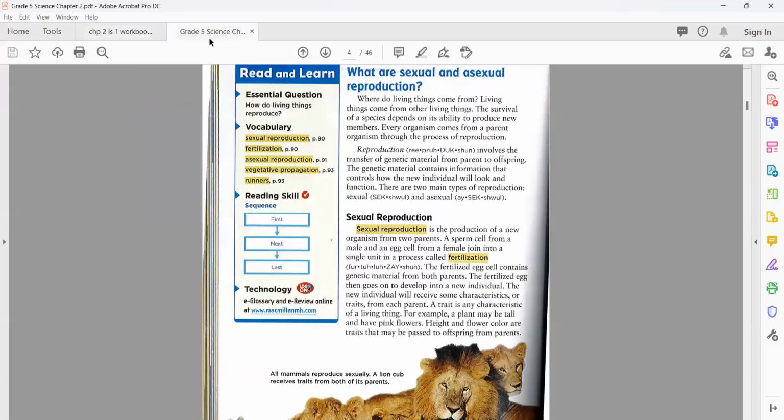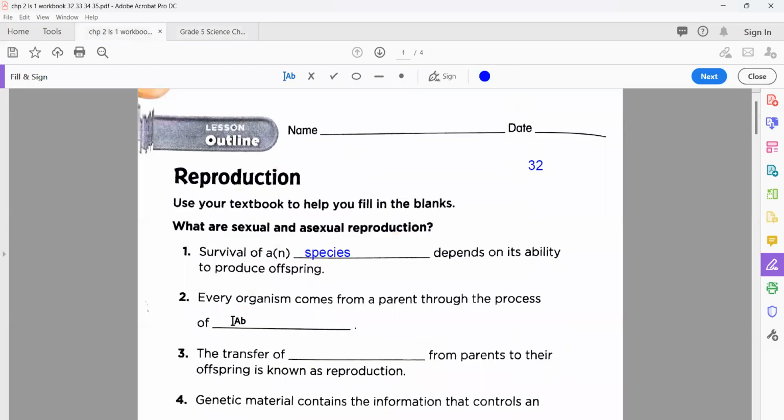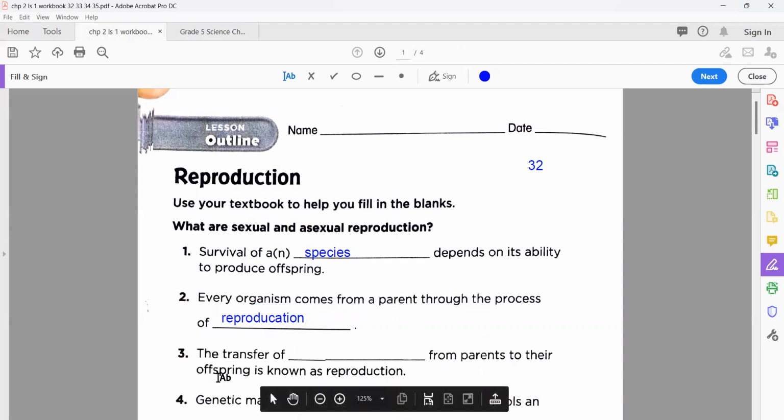Now the second statement here: every organism comes from a parent through the process of blank. Reproduction involves the transfer of genetic information, or every organism comes from parent organisms through the process of reproduction. So you know this very well. I'm going to highlight this here. That is the correct answer. So what we're going to write here, the correct word is reproduction.